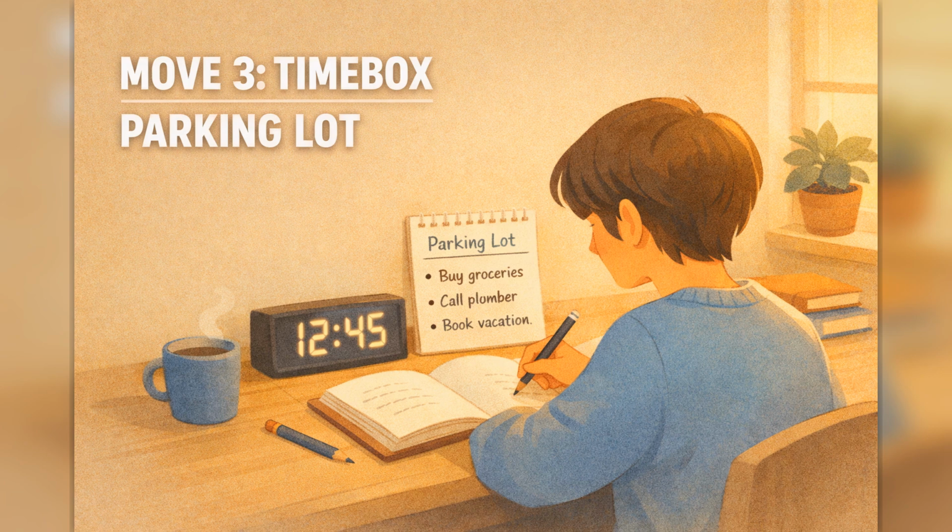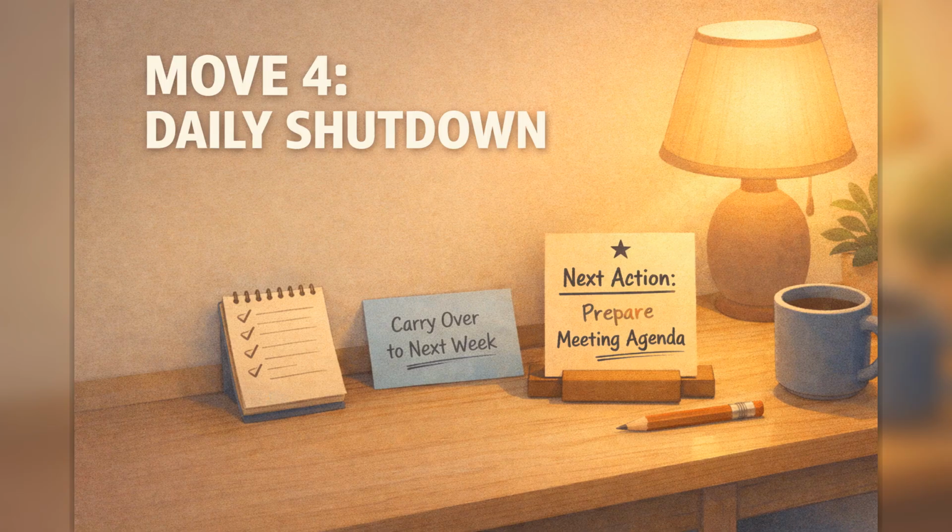Move 3. Timebox focus and use a parking lot list. Pick one outcome, run a focused block for 25 to 40 minutes, and park unrelated thoughts in a side list instead of switching tasks. Parking captures ideas without breaking focus. After the block, you can process that list deliberately. This single habit protects deep work from impulse detours.